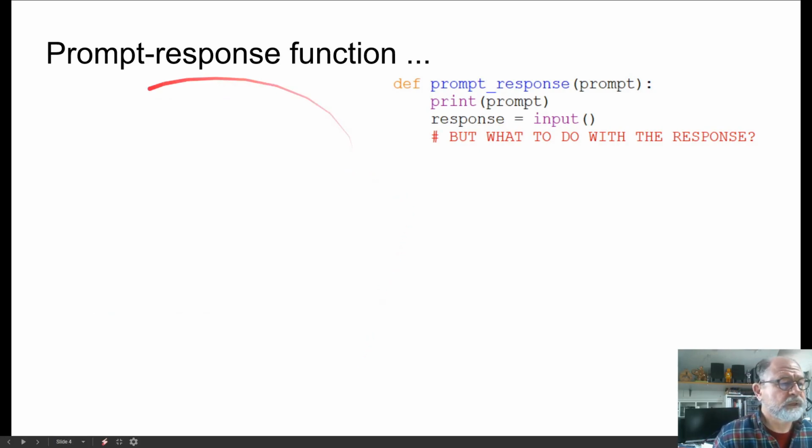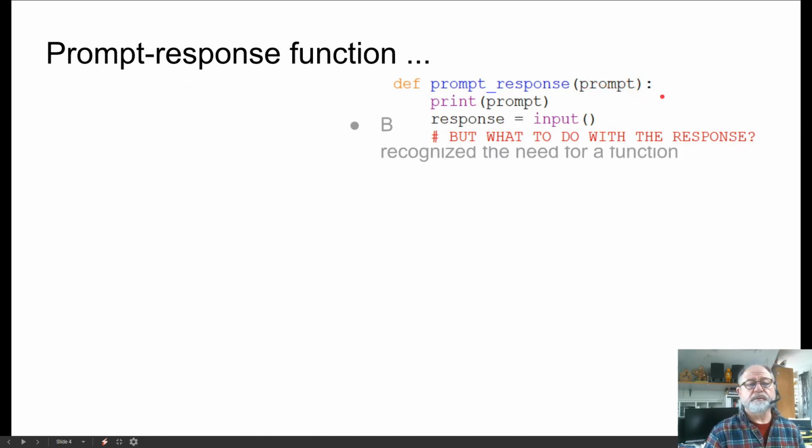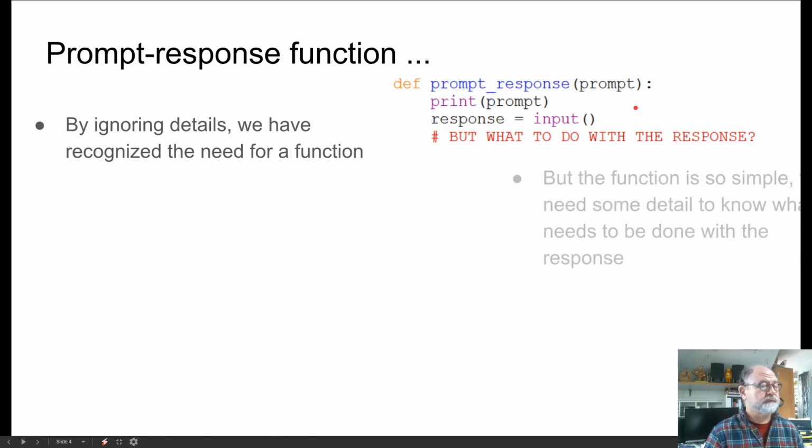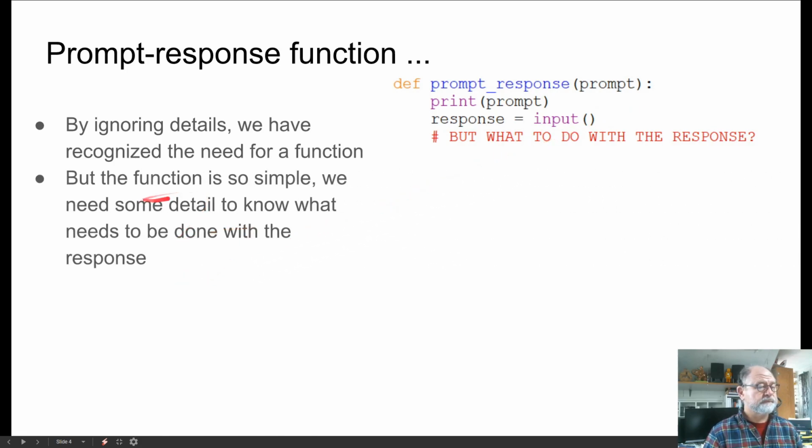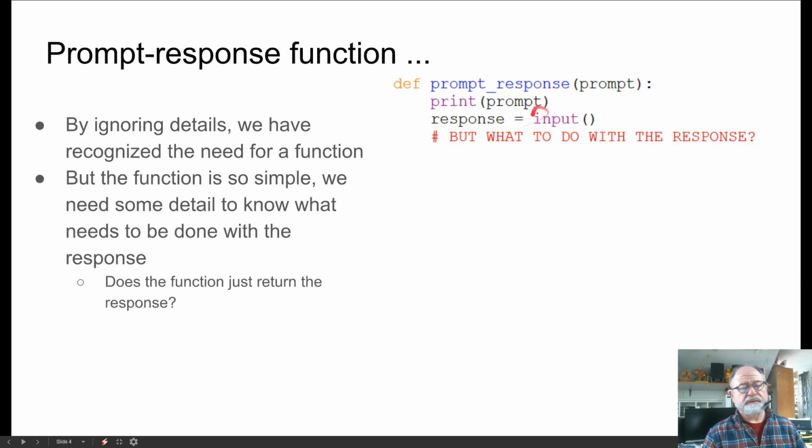So if we just had a function called prompt response, we would pass in some parameter prompt, so that would be a string, and we'd print that, and then we'd get some input response. But this is a very simple function, and we're not quite sure what to do with the response at this point.